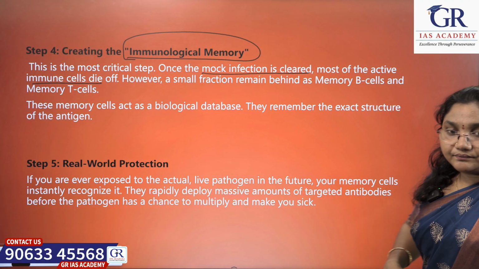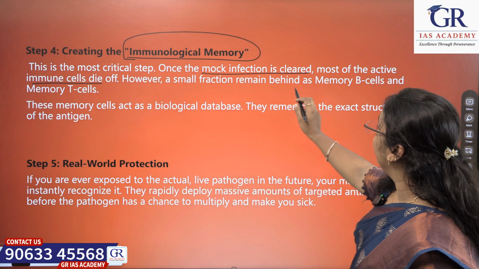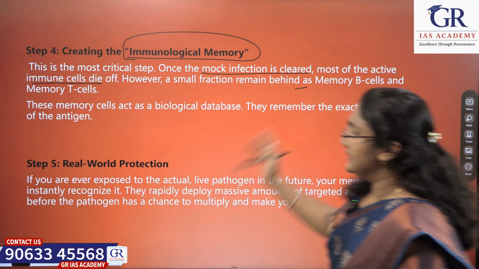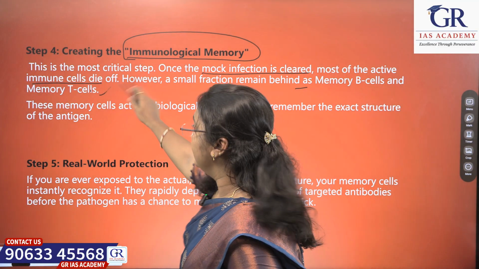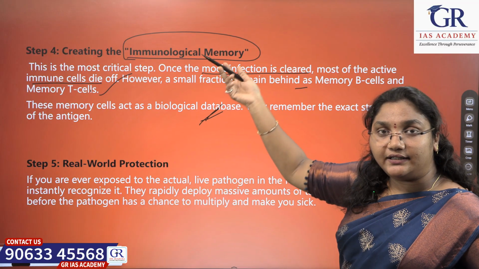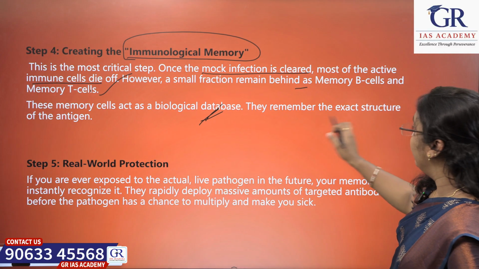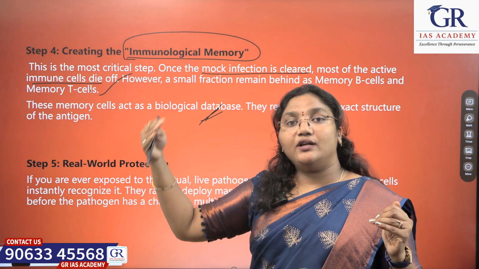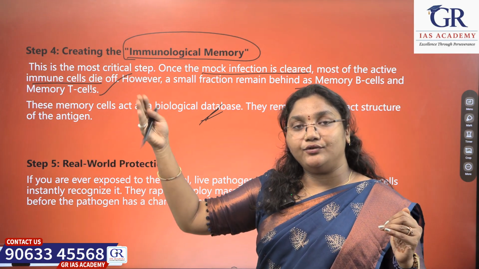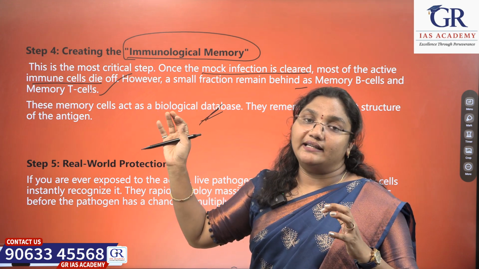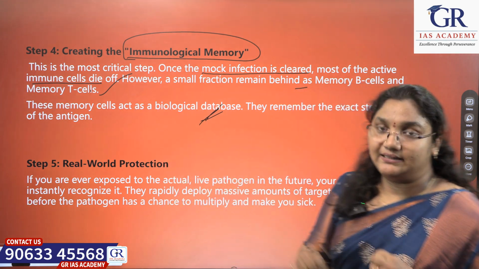Okay. However, a small fraction remains behind as memory B cells and memory T cells. These memory cells act as a biological database for future infections. They remember the exact structure of the antigen. Not only now, but later on, even after a few years, if the virus comes, these antibodies will be ready to fight against the viruses or bacteria.